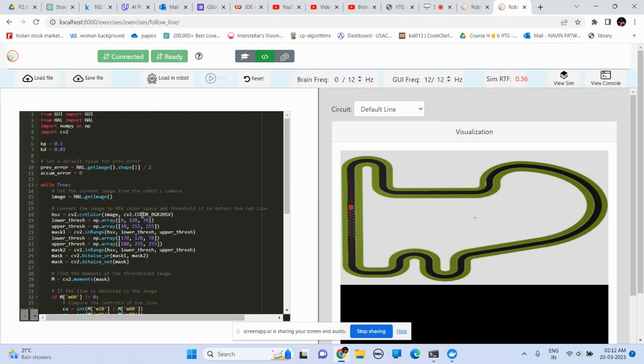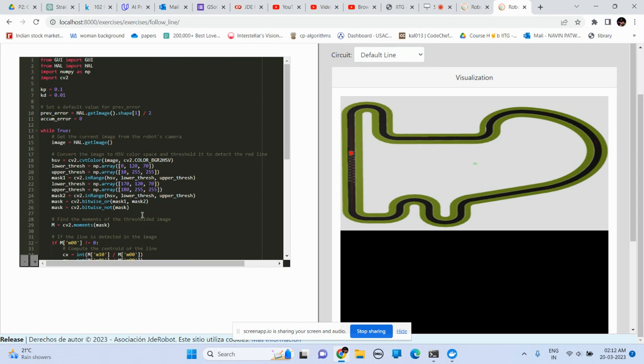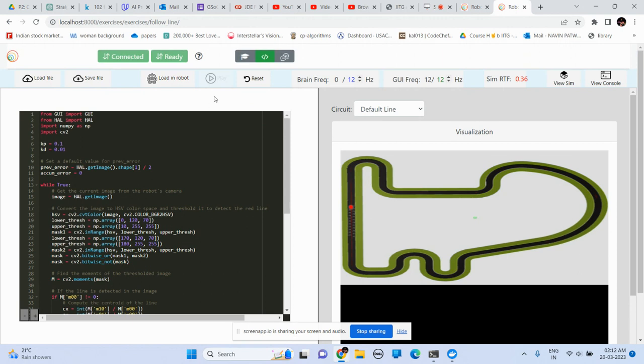I have copied the Python code in my clipboard, and you can see that this is a pretty simple code where I have used the advantage of the red color of the central line.